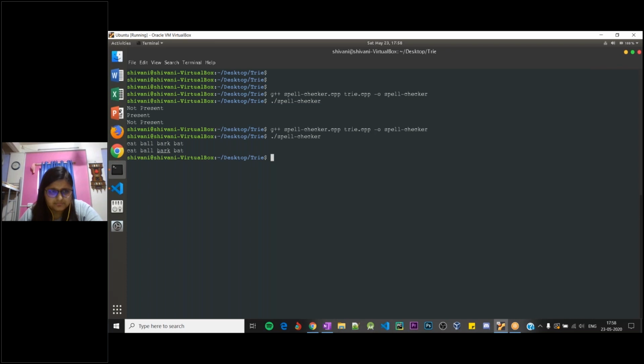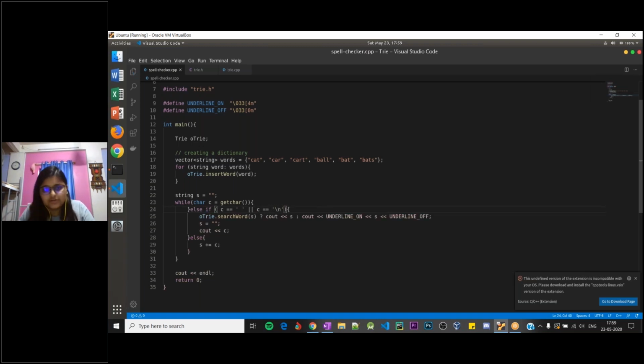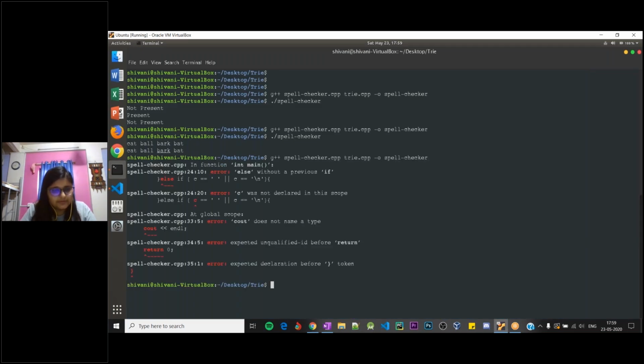So if you want this to continue, I will quickly edit that as well. I don't want to exit at enter. So even if the person has entered a \n, I want to continue. I want to print a \n as well, and I want to still continue. I don't want to exit my loop, right? Let's just quickly try that as well.